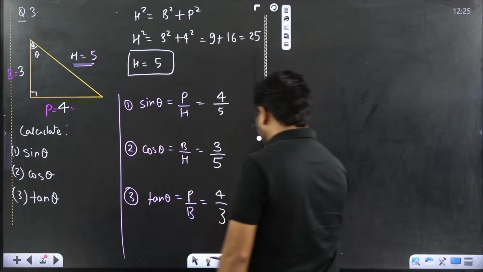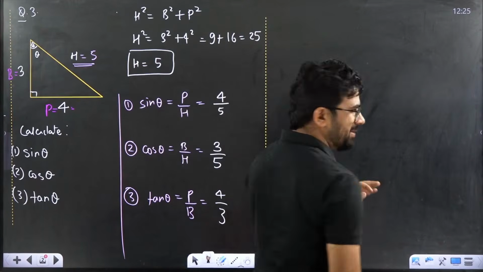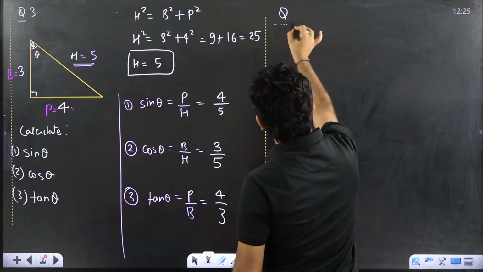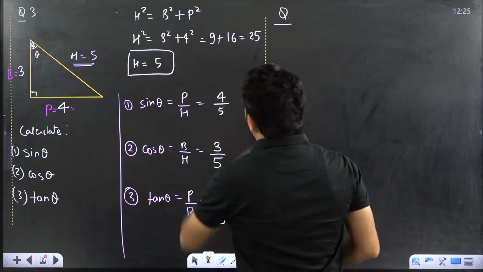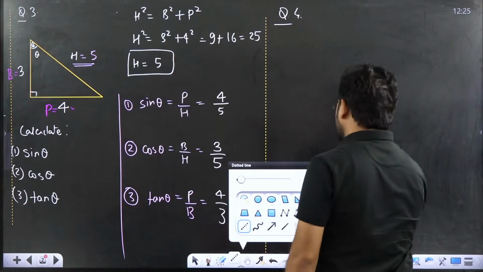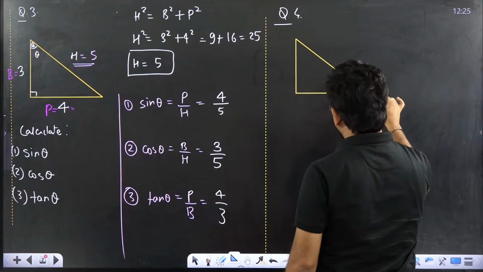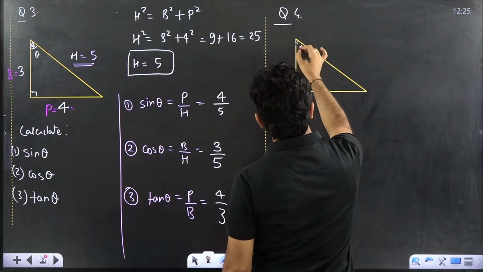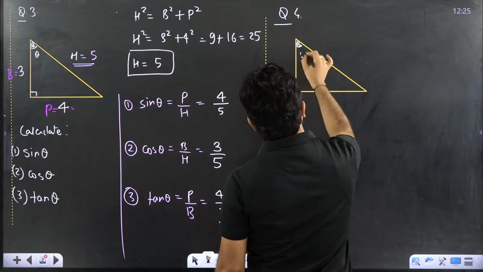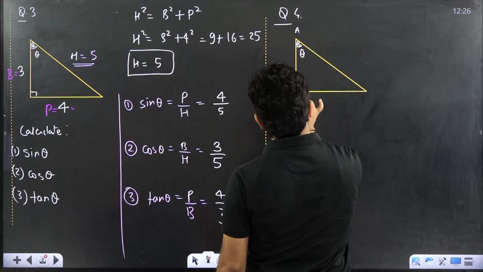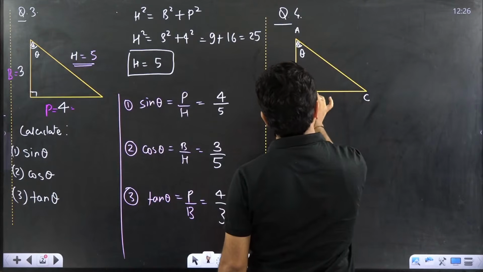Okay. Now, exactly similar question I am giving you. Another question, please try to understand it. Everyone will try to solve it. Question 4. Again I am giving you one triangle. Please check it. This is the angle, this is theta. This point is A, this point is B, this point is C. This is 90 degrees.